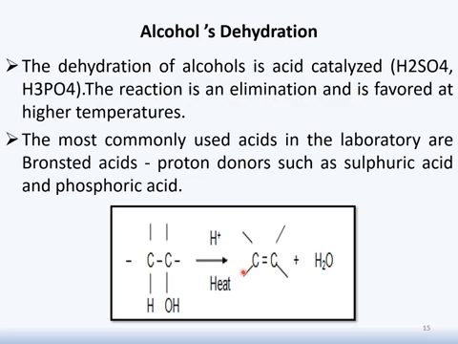This dehydration of alcohol involves loss of hydroxyl group from the alpha carbon and loss of hydrogen from the beta carbon. Here is a general reaction. You will see that here we have an alcohol. In the presence of acid and heat, it will convert into the required product, which is alkene. And in addition to this alkene, there is also the formation of water. There will be removal of one molecule of water.